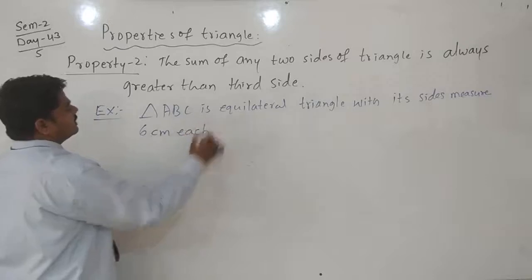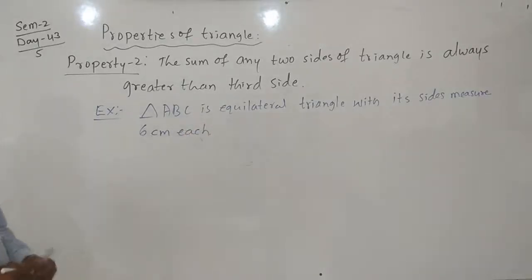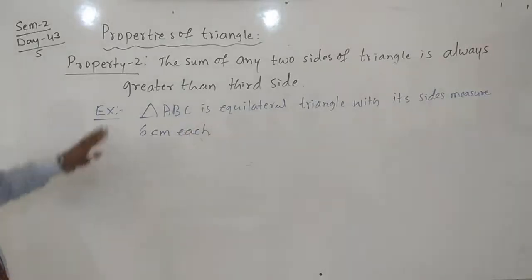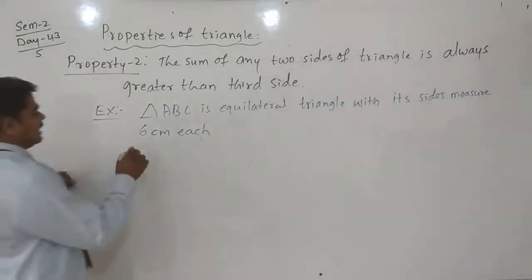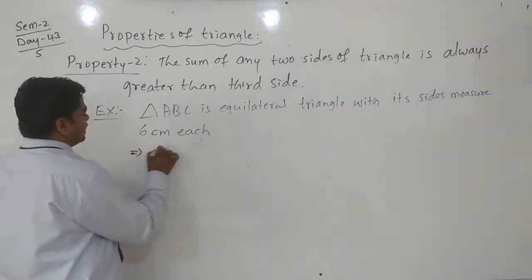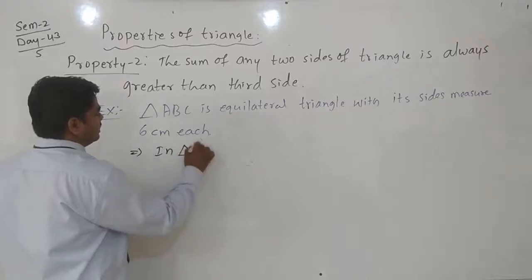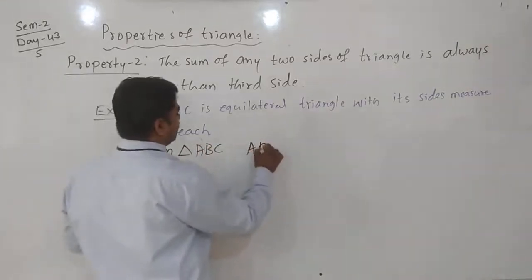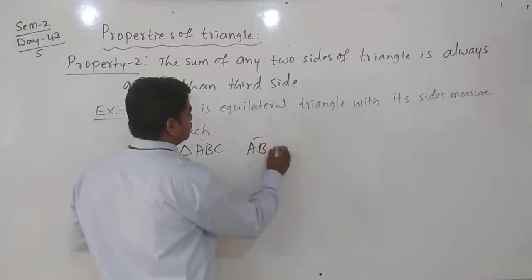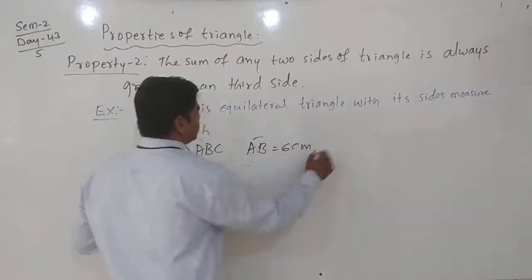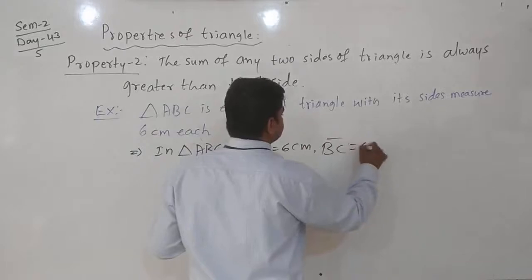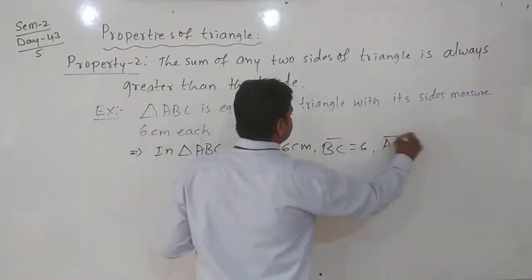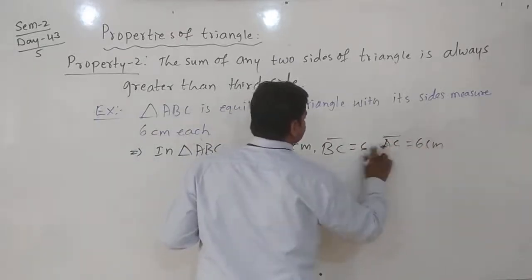Each means each of the sides is equal to 6 centimeter. Then we can write, in triangle ABC, line segment AB is equal to 6 centimeter, BC is equal to 6 centimeter, AC or CA is equal to 6 centimeter.